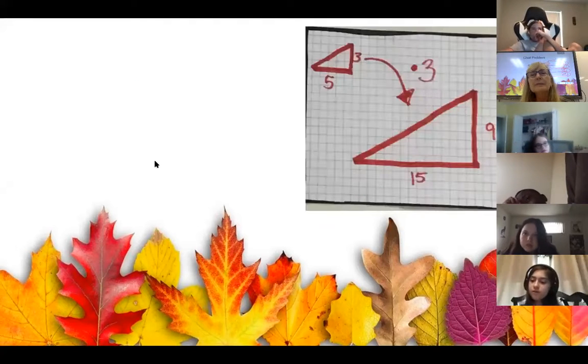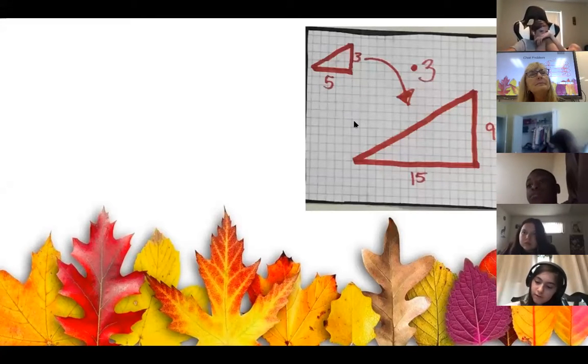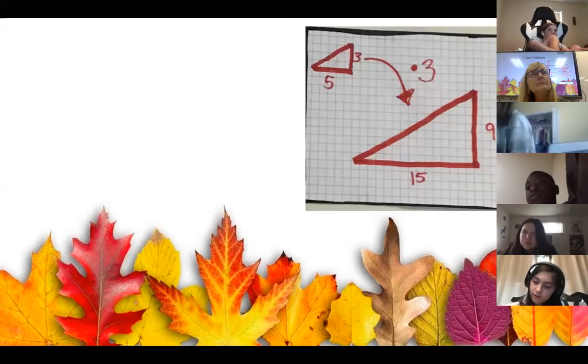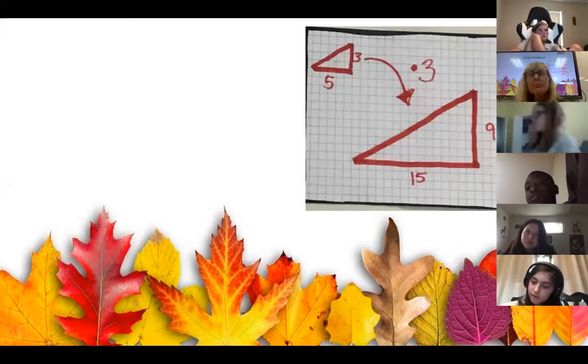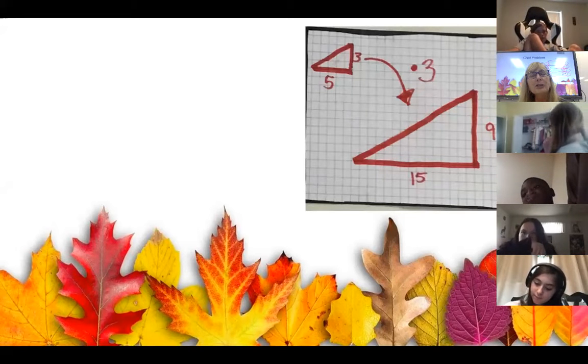All right, let's look at this one. Tell me about A to B. They're multiplied by 3. Riley, what did they do when they multiplied by 3? How did it change it?